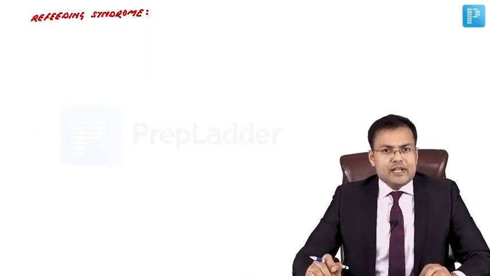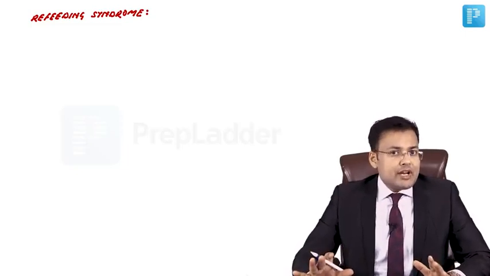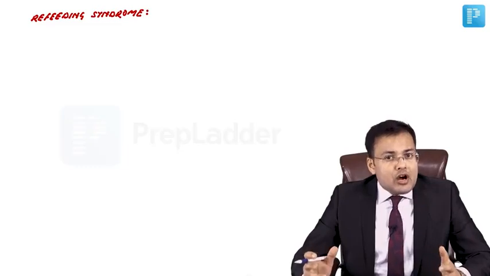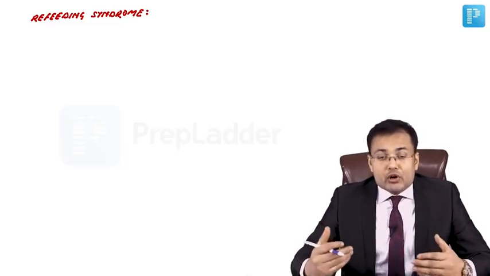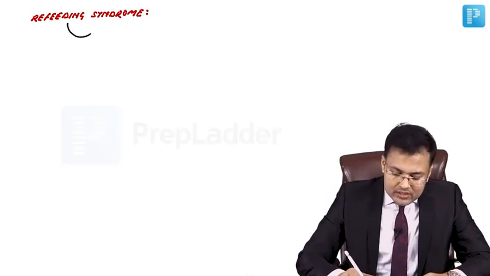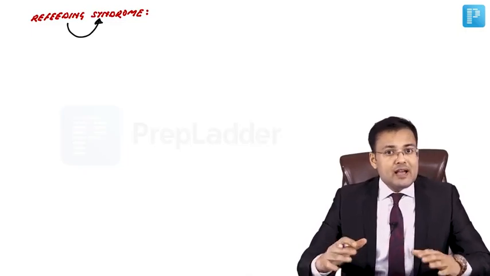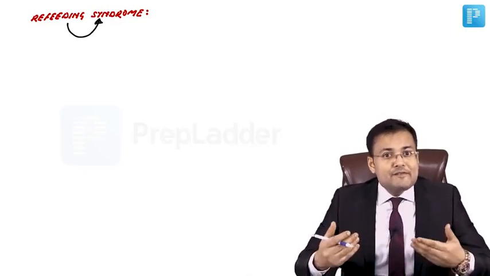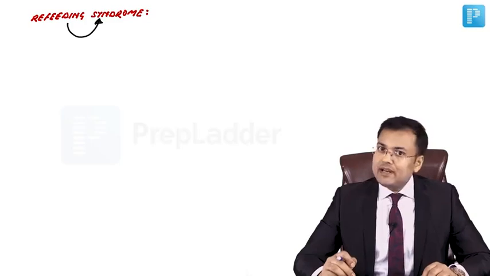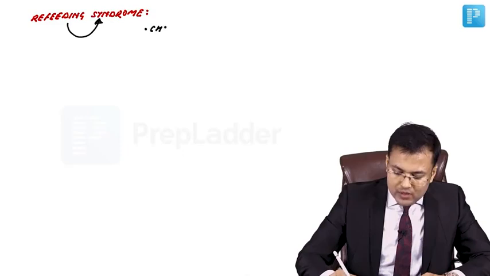There is another complication which is asked frequently, that's refeeding syndrome. So the patients who are having severe chronic malnutrition, and whenever you are going to start rapid and excessive feeding, there is a constellation of symptoms because of rapid and excessive feeding. So the term is self-explanatory. It is refeeding syndrome. Which patients? The patients who are having severe and chronic malnutrition.